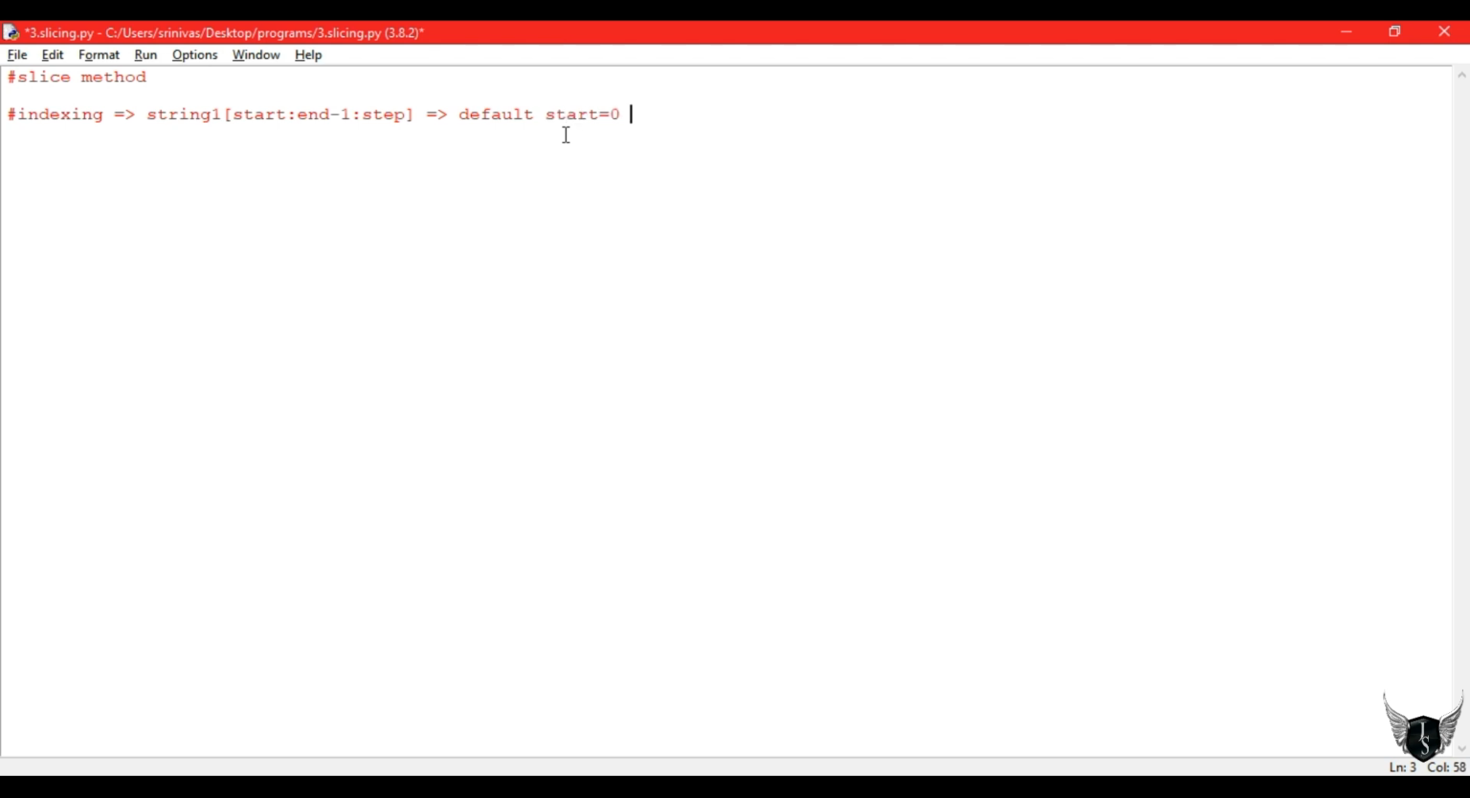By default the start index will be 0, and the end index will be the length of the string. But it won't take the length of the string, it will take the length of the string -1, meaning up to the last position, and the step size is by default +1. So let's take a string for our example, a variable string 1 equal to, I will write a string, for example a string.